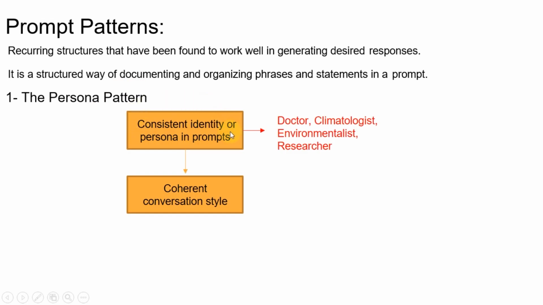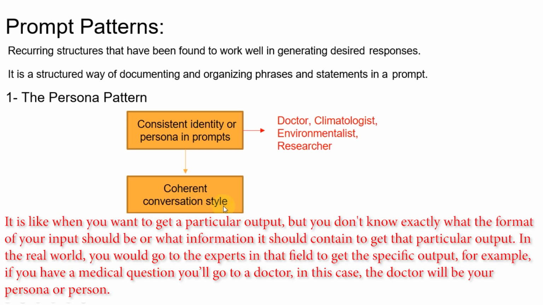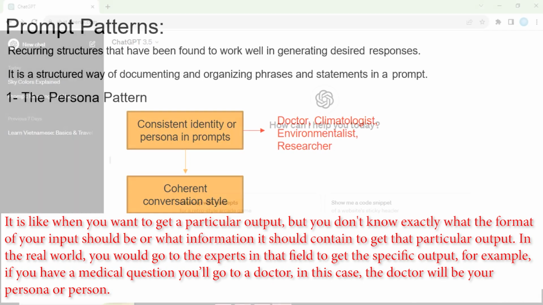The persona pattern involves establishing a consistent identity or persona in prompts. This can help maintain a coherent conversation style. It is like when you want to get a particular output, but you don't know exactly what the format of your input should be or what information it should contain to get that particular output. In the real world, you would go to the experts in that field to get the specific output. For example, if you have a medical question, you'll go to a doctor. In this case, the doctor will be your persona or person.